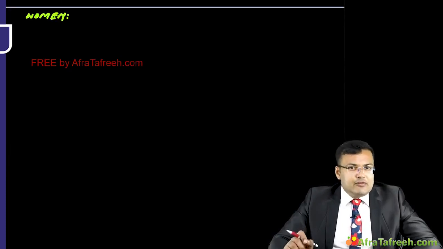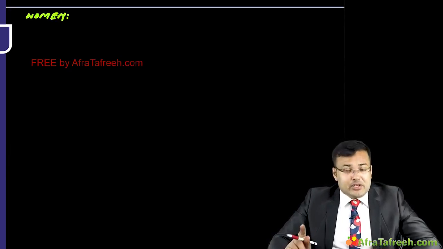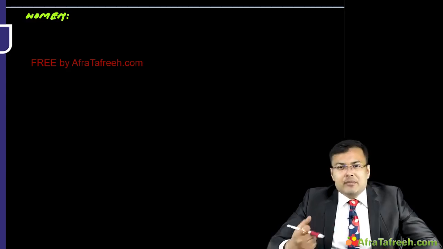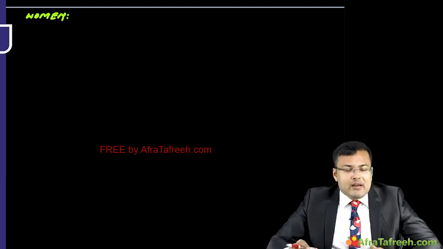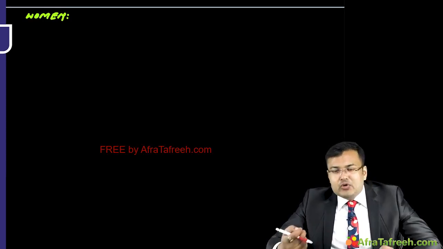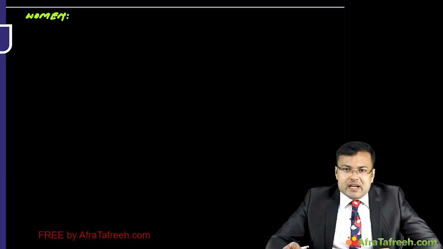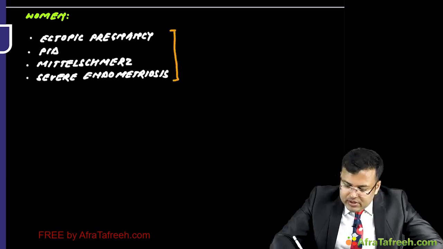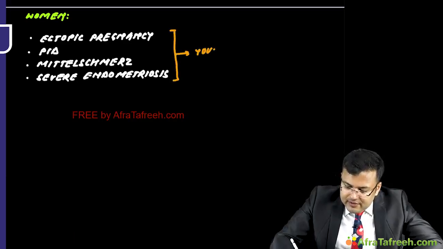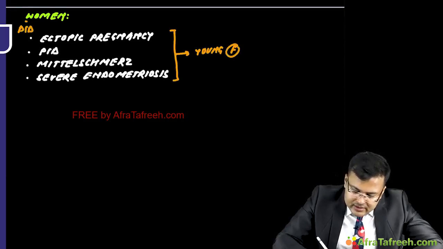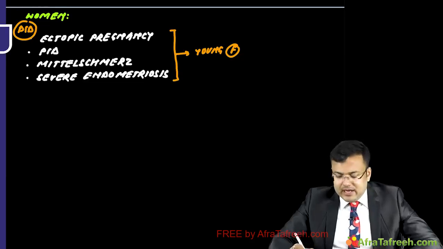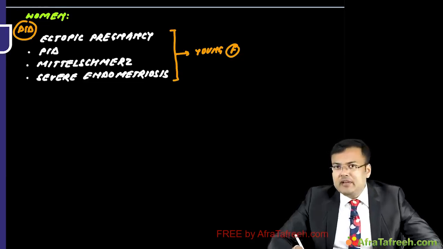In females, a careful gynecological history should be taken, especially in the evaluation of abdominal pain in young females. Why? Because here, the cause of acute abdominal pain, the DD, can be ectopic pregnancy, it can be because of PID, it can be because of Mittelschmerz, it can be because of severe endometriosis. So in the evaluation of acute abdomen, especially in young females, the DD should contain ectopic pregnancy, PID, Mittelschmerz, and severe endometriosis.